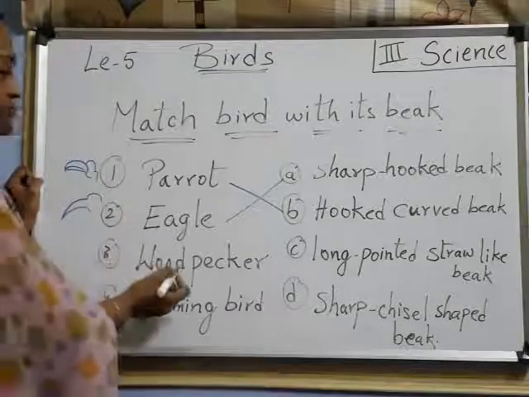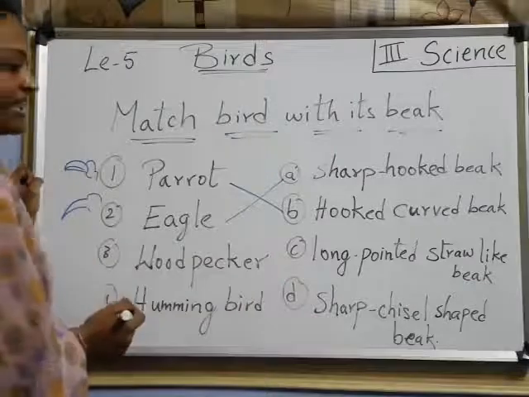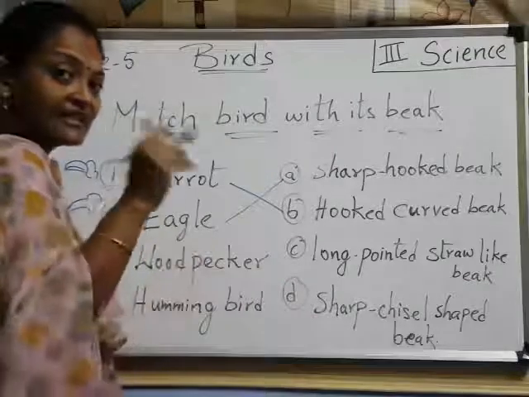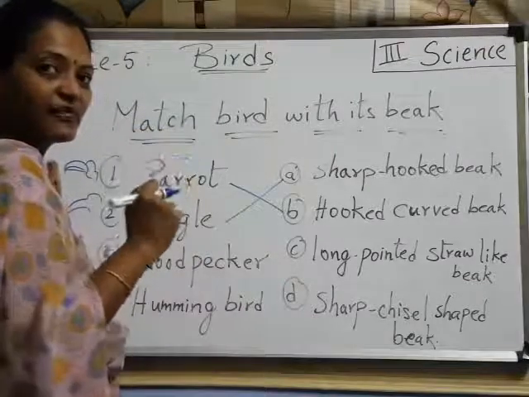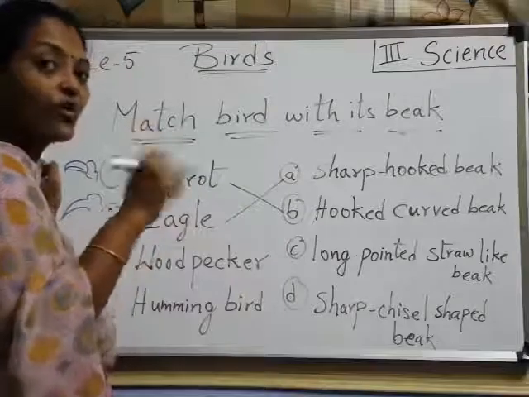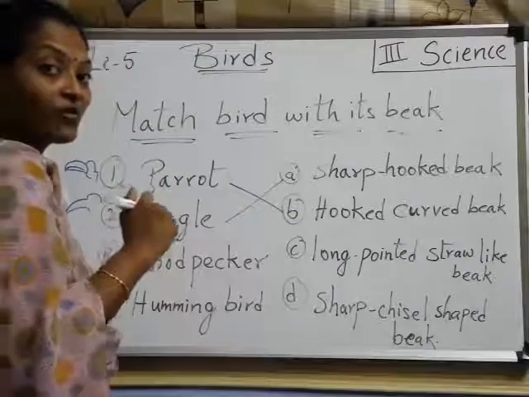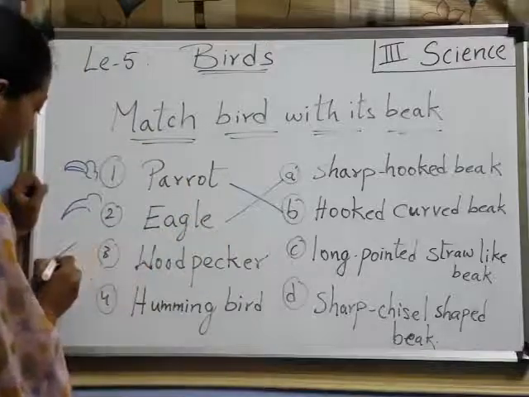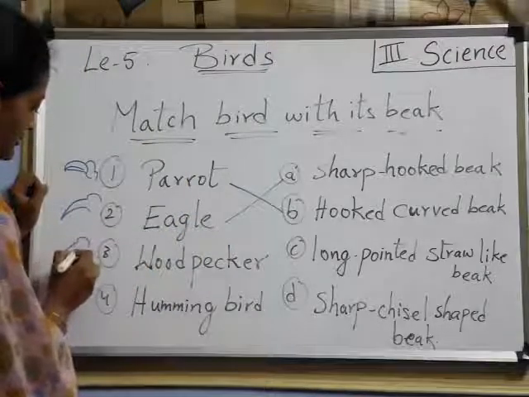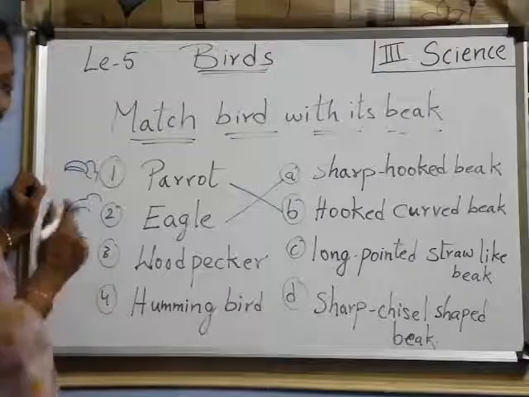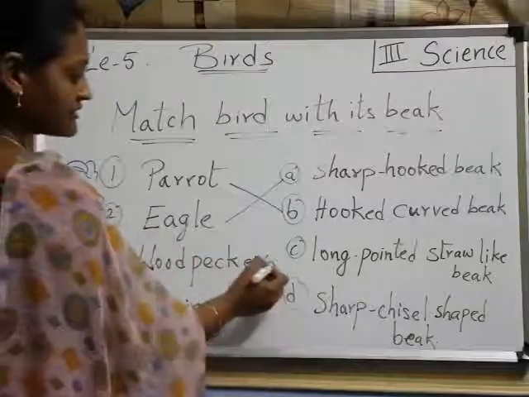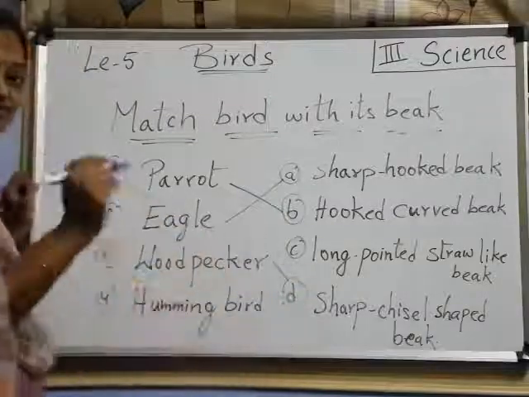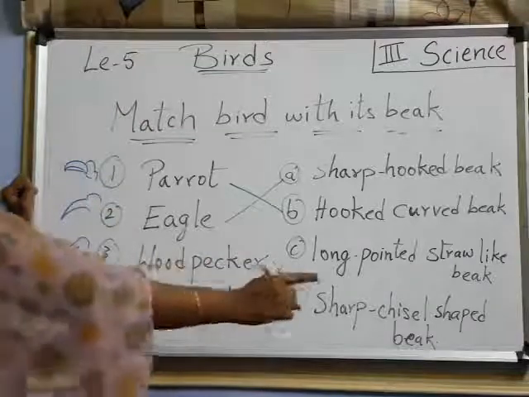Yes, next, woodpecker. Woodpecker, children, I said it is able to cut the trunk of a tree, isn't it? It can make a hole in the trunk of a tree. How? By having a chisel shape. Okay, like this. Chisel. Right, children? The bird has a chisel shape. Where is it? Here. Sharp chisel shape. Right, children? Chisel shape of beak.